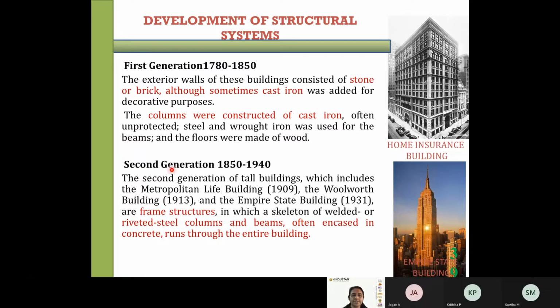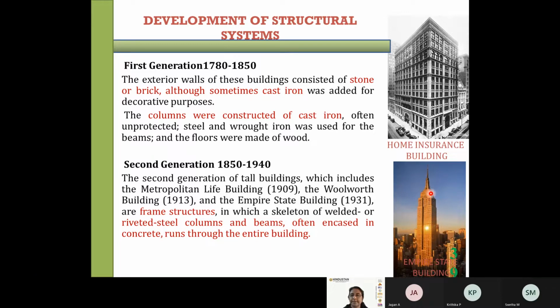When we move on to the next generation, 1850 to 1940, the second generation of tall buildings includes the Metropolitan Life Building 1909, the Woolworth Building 1913, and the Empire State Building 1931. This was one of the most important buildings. They are all called framed structures, in which a skeleton of welded or riveted steel columns and beams, often encased in concrete, runs through the entire building.